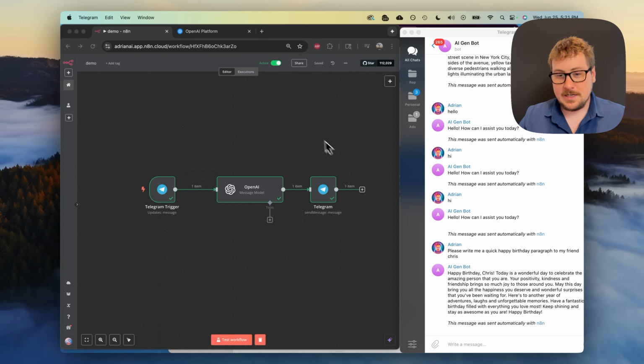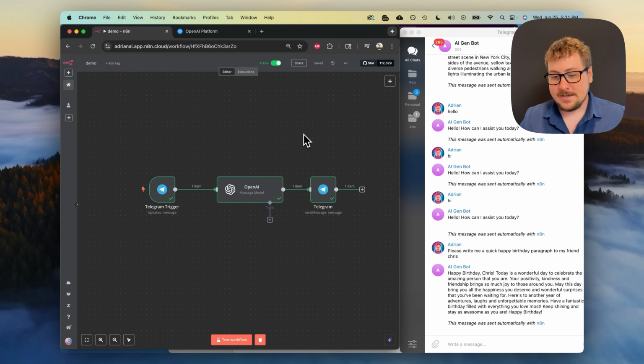So that's pretty cool. As long as this workflow is active, I can message it, and it will respond using my OpenAI account and my N8N account, and it essentially turned my Telegram into a ChatGPT assistant. Now, obviously, this is a super simple workflow, but you've finally created something that genuinely can provide value to people.